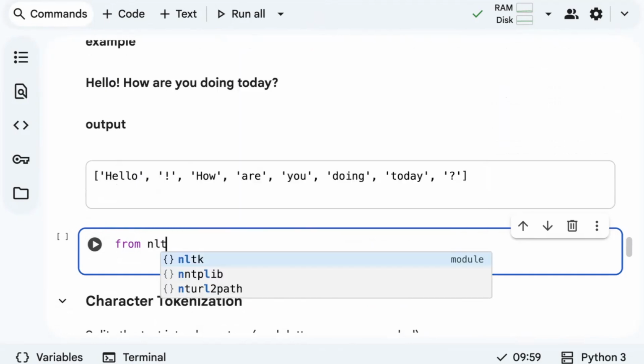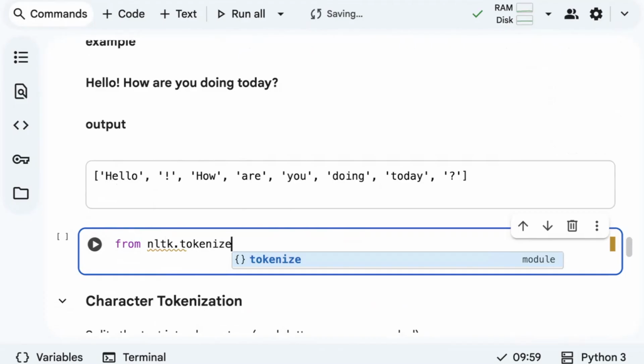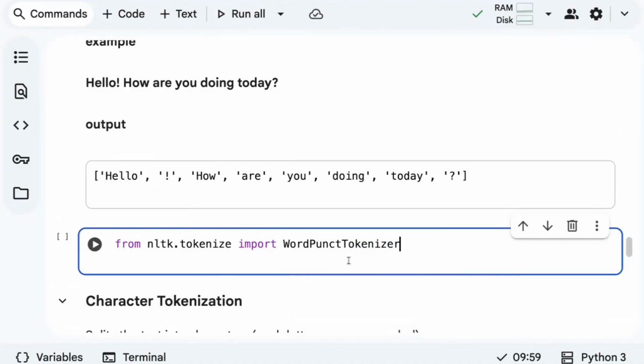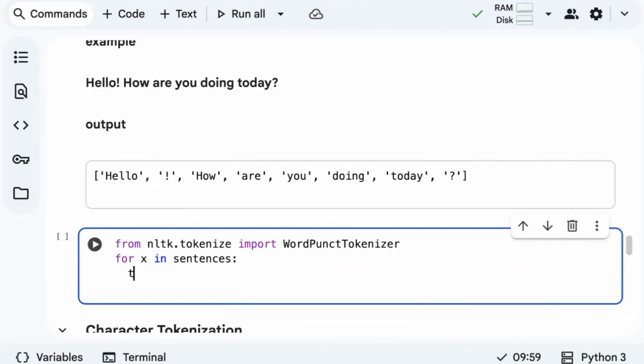So from nltk.tokenize, we have to import the word punctuation tokenizer. I'll make use of a for loop. I'll just use for x in sentences. Already we have split a paragraph into sentences, right? Let's make use of that only.